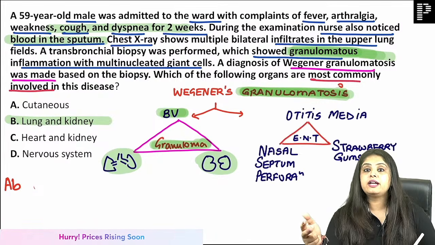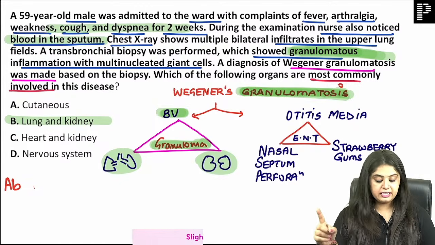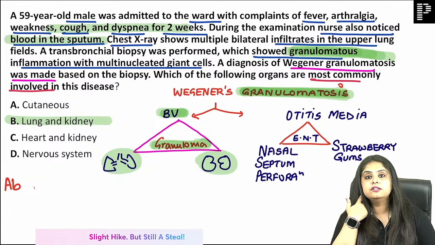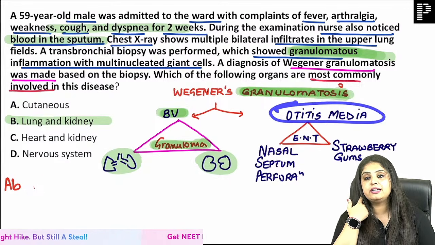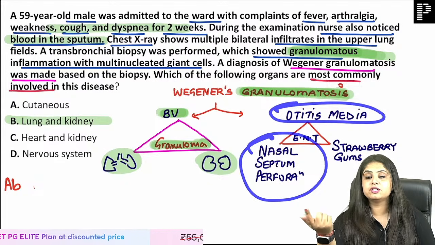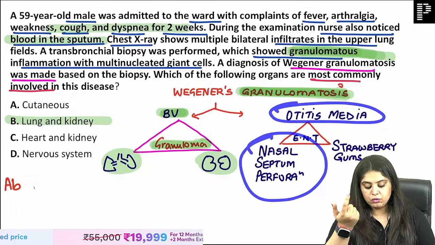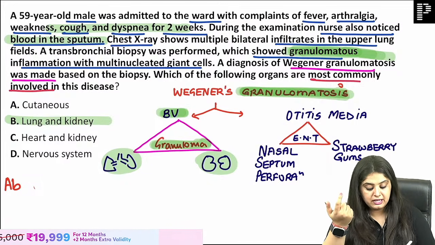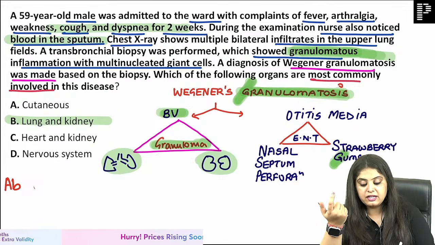But there's one more triad called the ENT triad. ENT triad means that there is of course ears. So what happens in ears? Patient has otitis media. Then there is going to be nose. In the nose there is nasal septal perforation. And then the throat. Instead of throat, we have come to gums. So strawberry gums are seen in Wegener's granulomatosis.